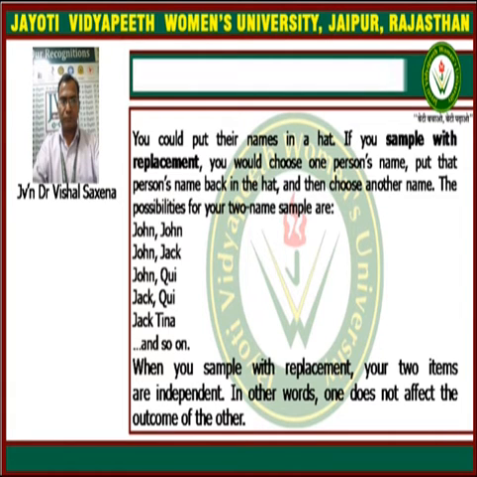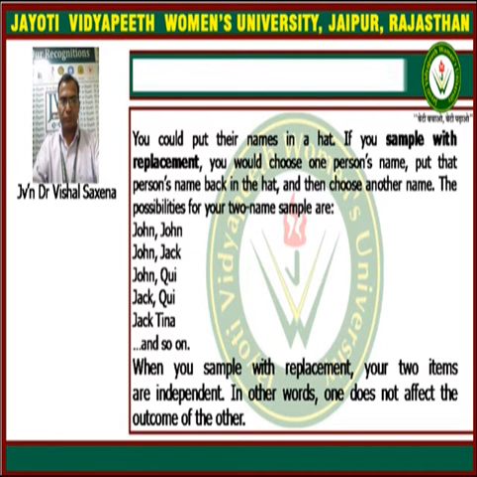Suppose the first name is John. If we are not taking Jack as the first member, then we can see there are many possibilities in which we select the 2 members. The first member is taken, and when the second member is selected, the first name is again included in the population.